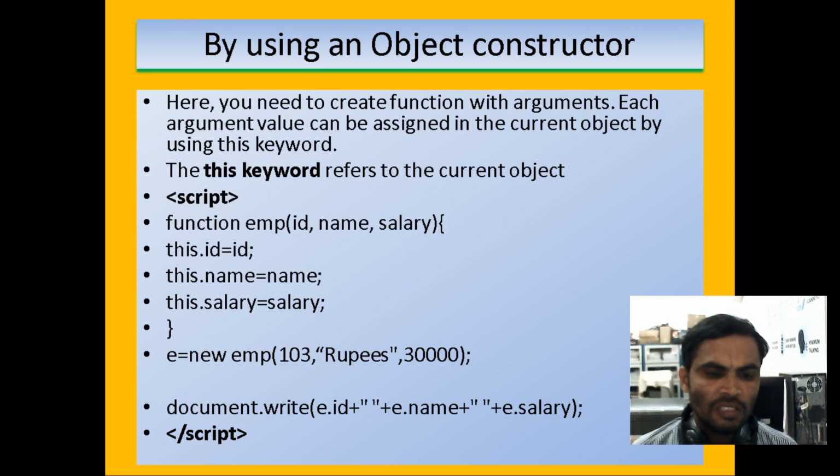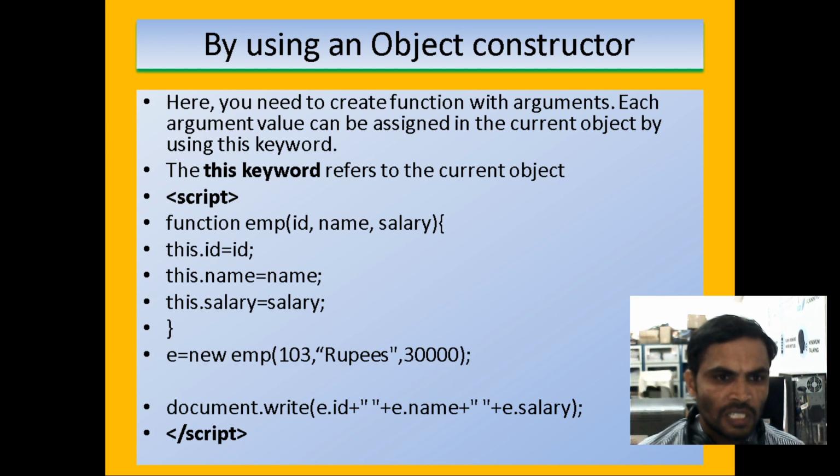In the last class you learned how to define a function. For defining a function, we have the syntax: function, function name with arguments or without arguments, then we implement some task inside the function. Now if you want to create objects, we create them with the help of object constructors.